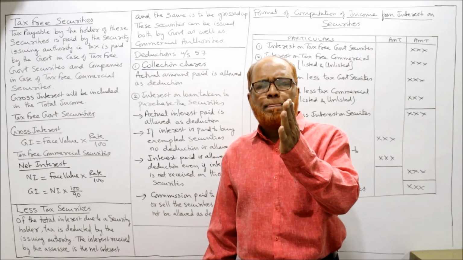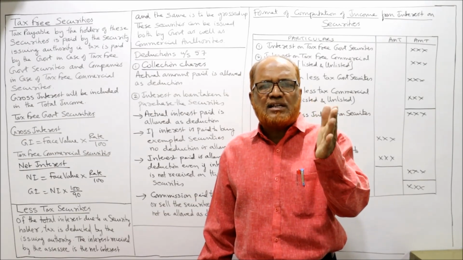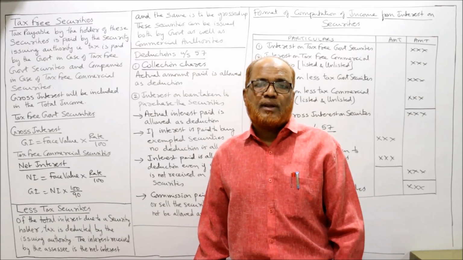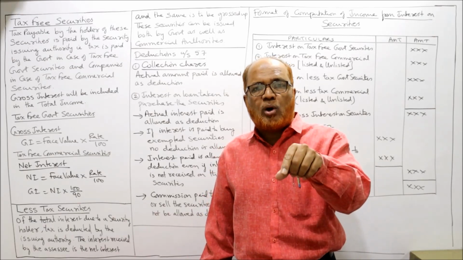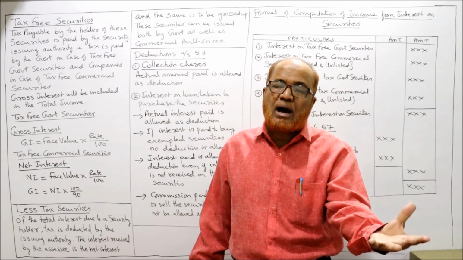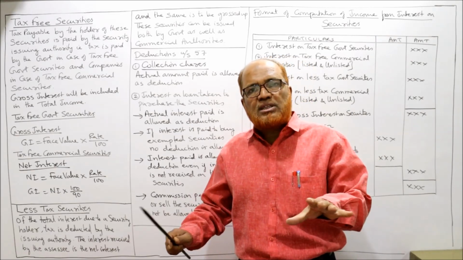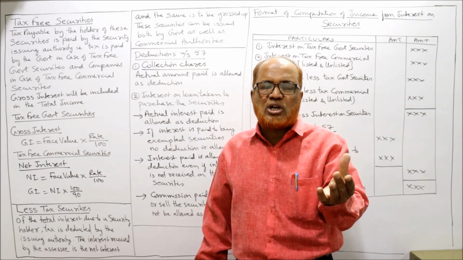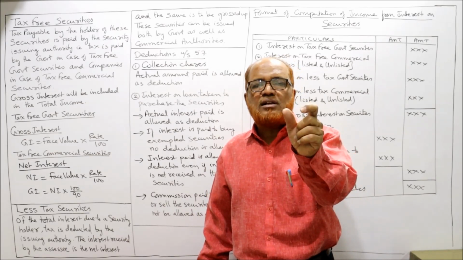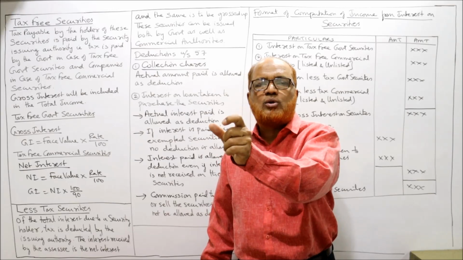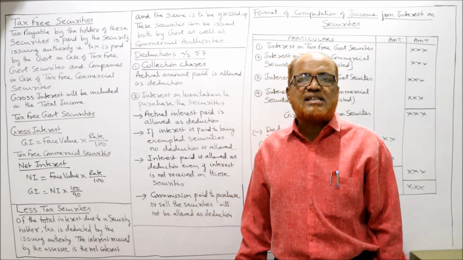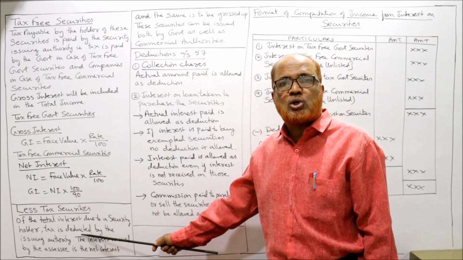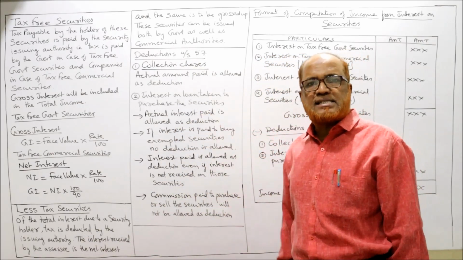Whether it is a government security or a commercial security, remember, less tax security can be both, either government or commercial. In both cases, the gross interest is equal to face value into rate by 100. That is the formula to calculate the gross interest in case of less tax security.